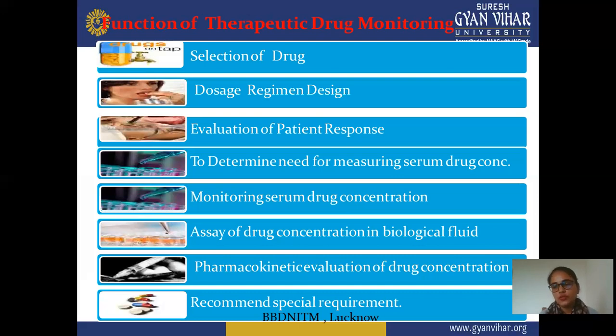So these are the steps for function or monitoring of a particular drug. First is selection of a drug. Second is dose estimate. Next is evaluation of patient response. Then determining the need for measuring serum drug concentration. Next is monitoring serum drug concentration. Then assay of drug concentration in biological fluid. Next is pharmacokinetic evaluation of drug concentration and recommendation of special requirements.